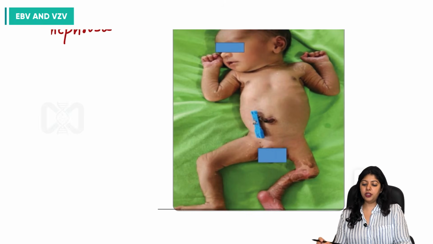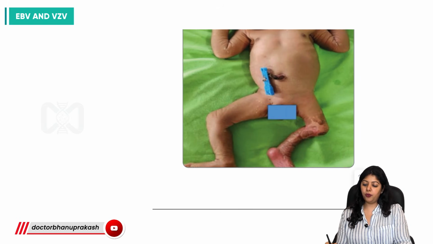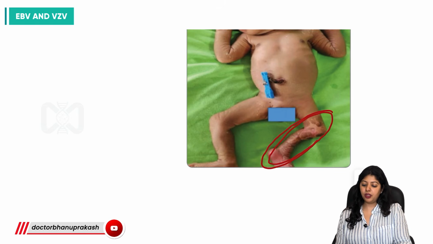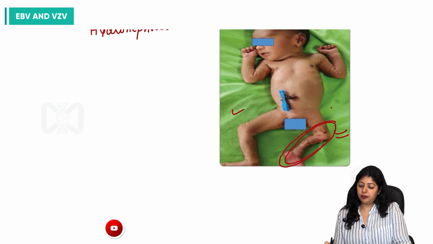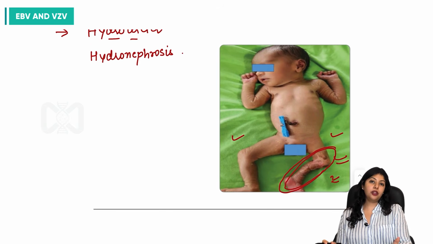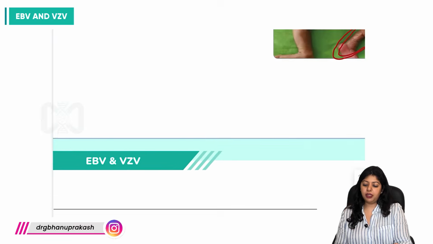So this particular image is a classic picture of congenital varicella syndrome, when the patient has cicatricial skin lesions, and of course there is limb hypoplasia, which is very well appreciable in this image. The patient will have microcephaly, chorioretinitis, and all of these features can be visible.